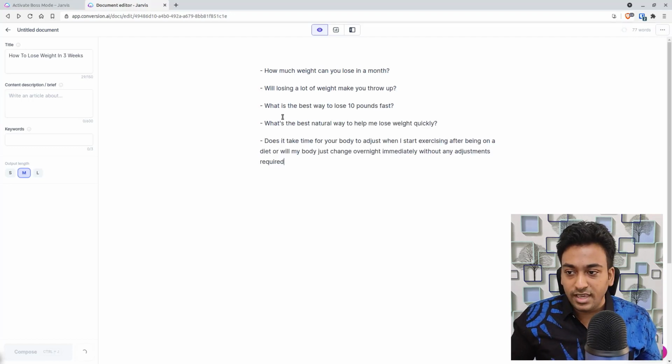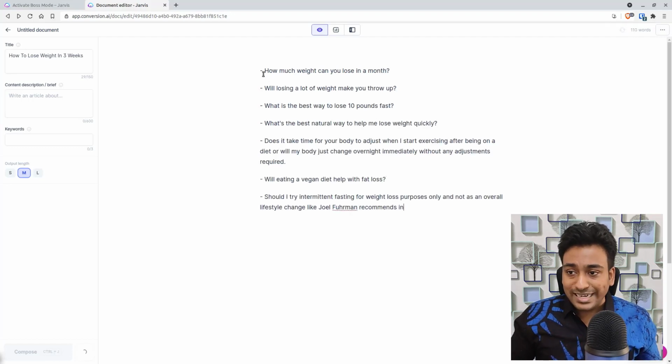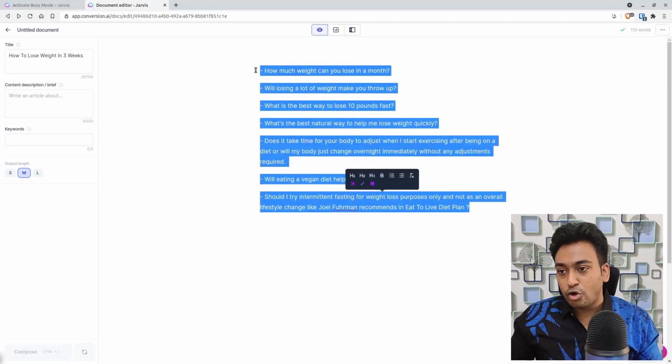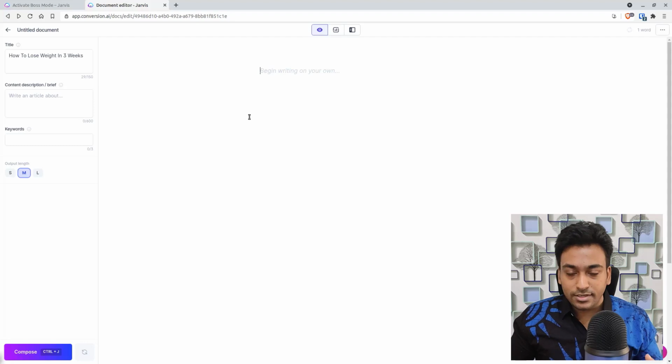For example, you can see it automatically generating great article suggestions. For example, how much weight you can lose in a month, will losing weight make you throw up, what is the best way to lose 10 pounds fast. This is a really good one. So you can get the idea. You can just brainstorm topical ideas with Jarvis itself.